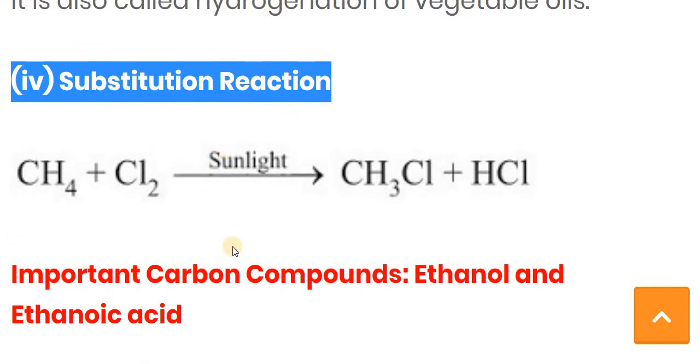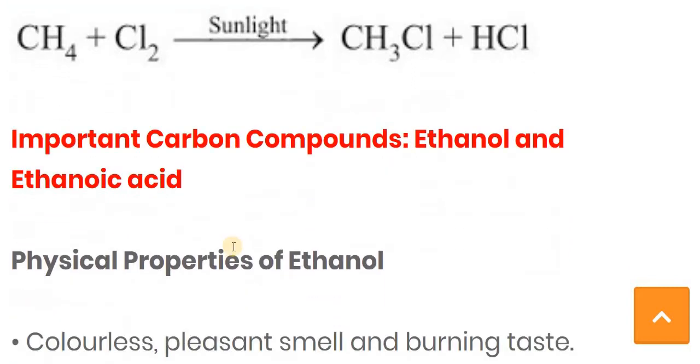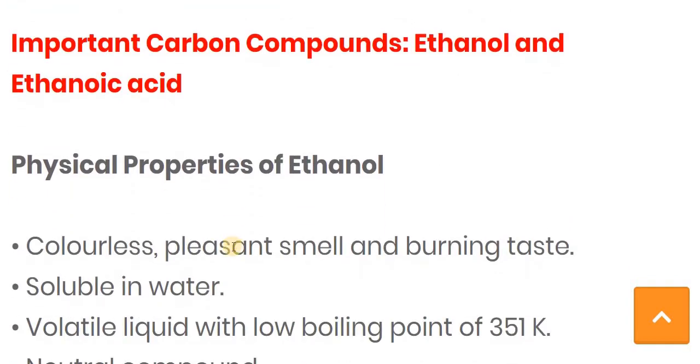In a substitution reaction, methane reacts with chlorine in the presence of sunlight and forms methyl chloride, or chloromethane, and along with that hydrochloric acid is generated. Now in this video we will move further to the important carbon compounds like ethanol and ethanoic acid, and we will also see all the physical properties of each of the compounds. So we start with ethanol.